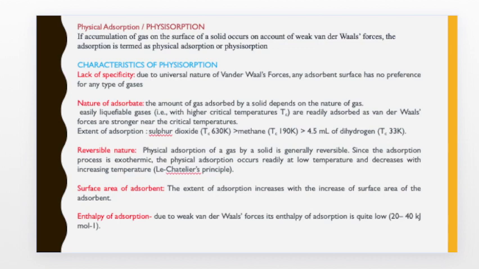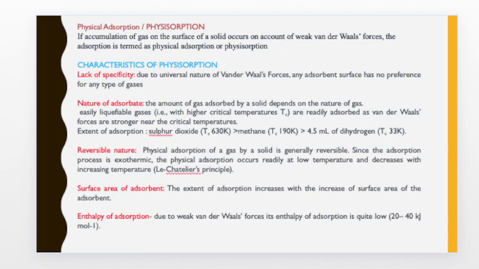For methane it is 190 Kelvin, and for dihydrogen it is 33 Kelvin. So the most liquefiable gas over here would be sulfur dioxide, whereas hydrogen would be considered the least liquefiable gas, as it has the least value of critical temperature.